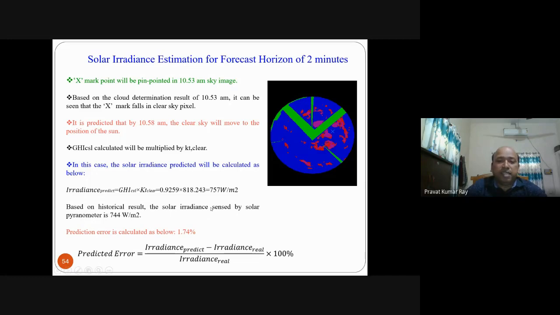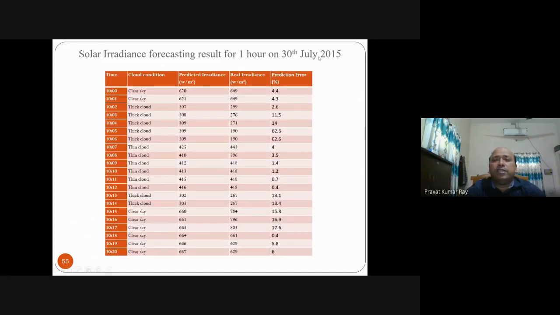So that means this method is more accurate, and we are getting a very small error, that is 1.74%. So this way you can change the horizon also. This is some of the result from 30th July 2015, where I did this research at NTU. Here, the time is 10 am, then 10:01, 10:02, 10:03, like this. The predicted irradiance is 620, but the real irradiance is 649. So the error calculated is 4.4%. Some of the data, what is the error?